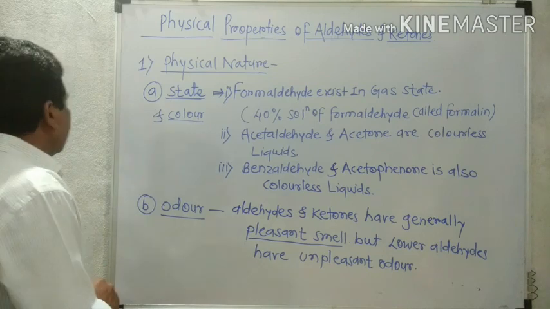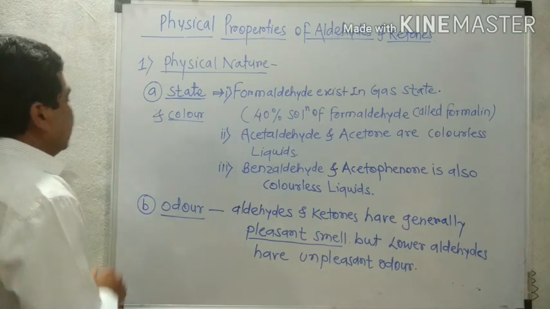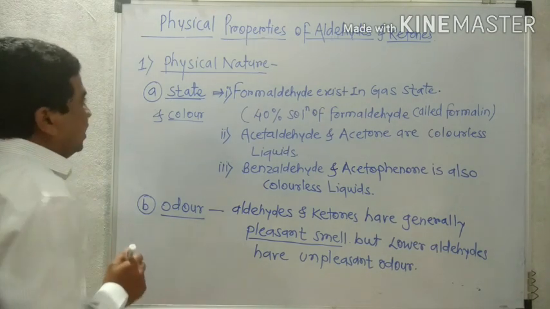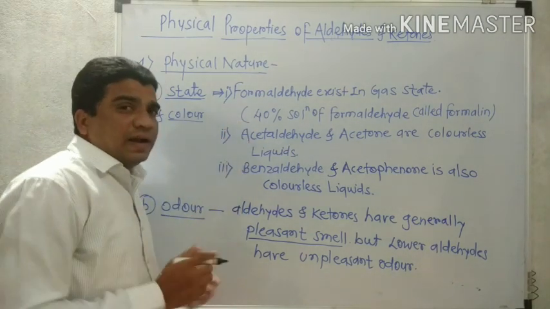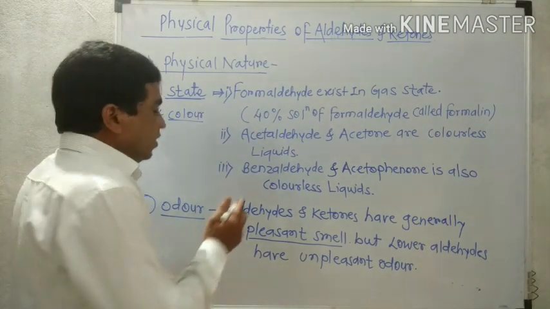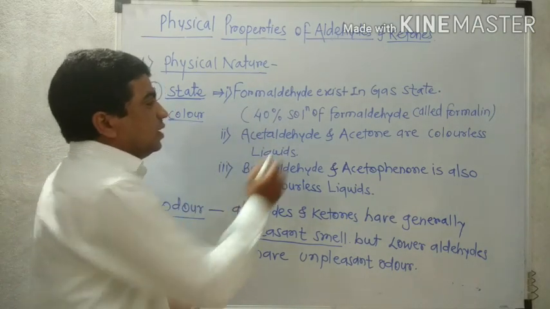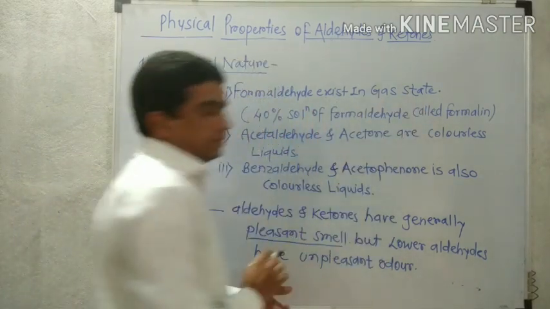First of all, the state of the aldehyde. In which state does aldehyde exist? Formaldehyde exists in gas state.